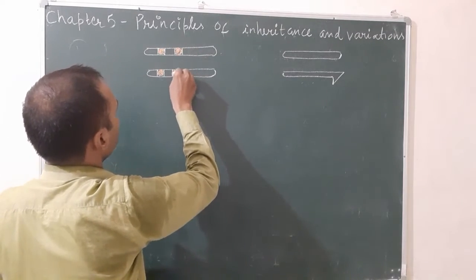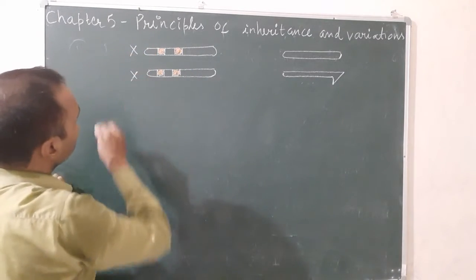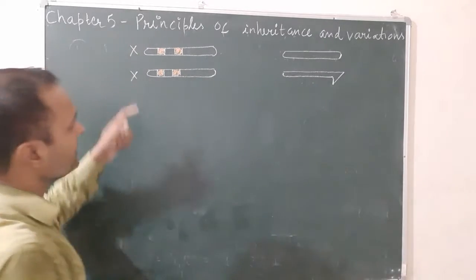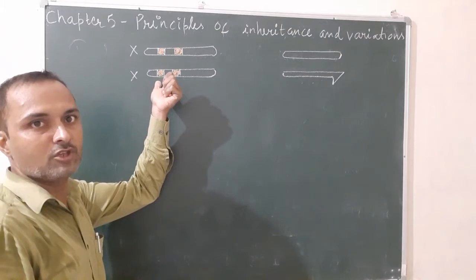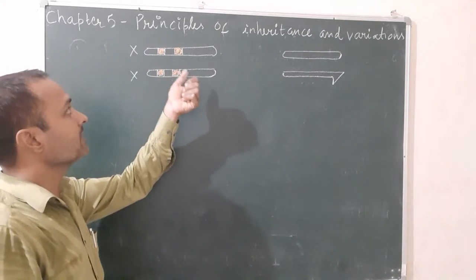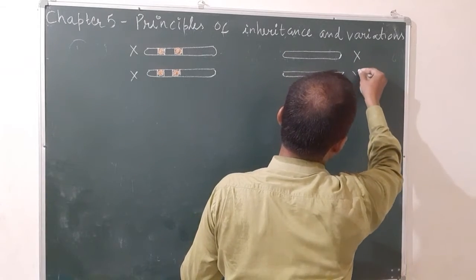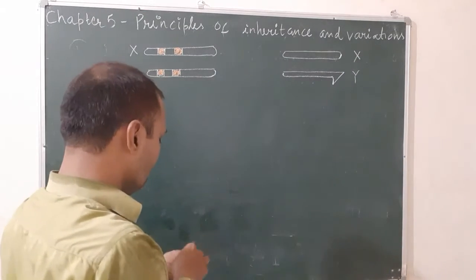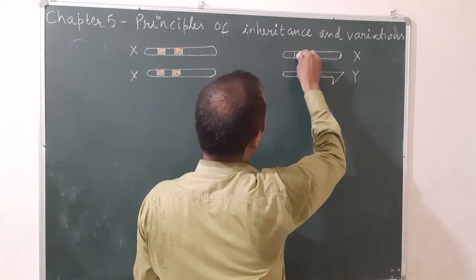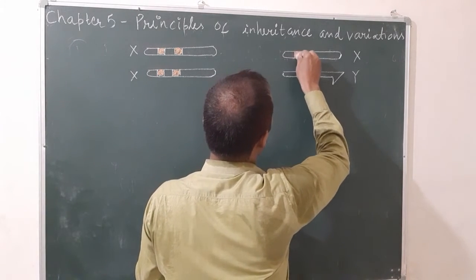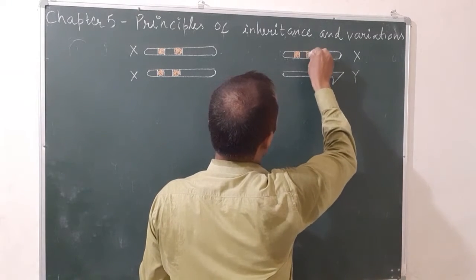They are the genes responsible for body color and eye color. This is a Drosophila female, because this is X and X. You know, human females have X and X; here also these are X chromosomes. A pair of X chromosomes is found in females, also in Drosophila. And here is the male, it is X, and this is the Y chromosome. Here genes are also represented, but in this case only the X chromosome has genes. Y has no genes, that means the homologous genes are absent.